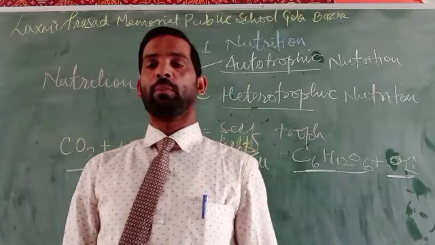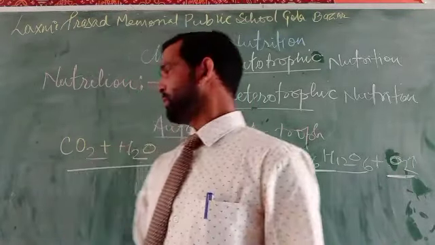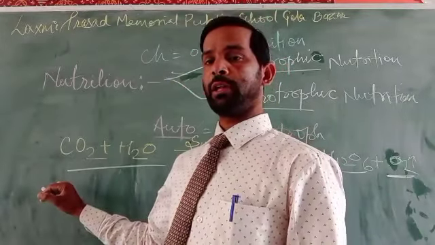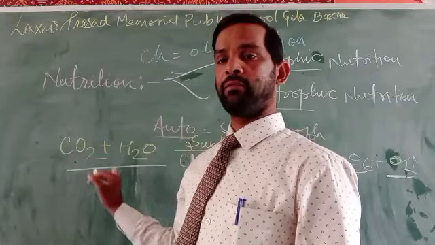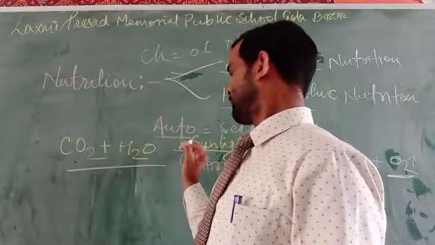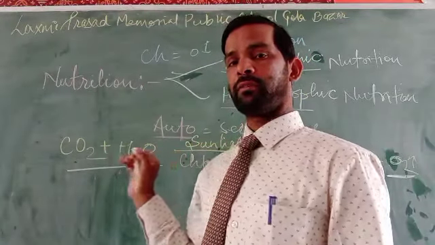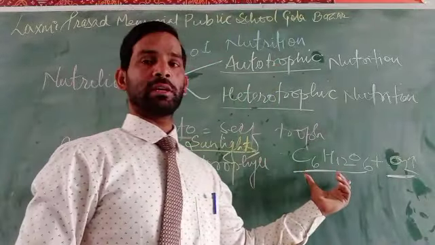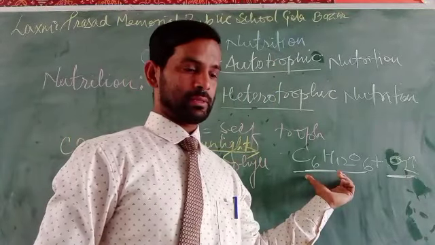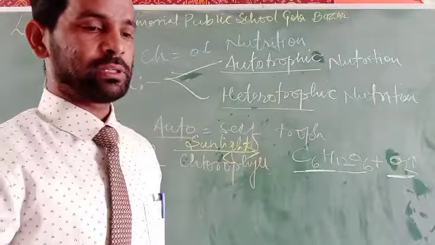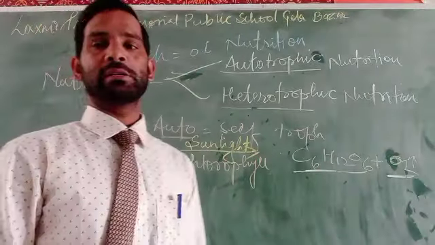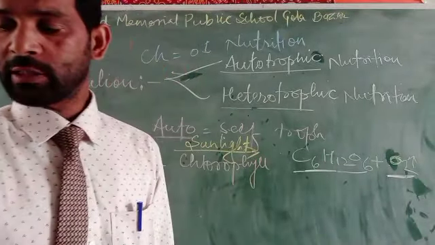Why? Because for the formation of food there will be a need for some raw materials in the form of carbon dioxide and water. With the help of sunlight, in the presence of chlorophyll, it can make its food in the form of C6H12O6. So how does it take place, or what is the mode by which it takes place?